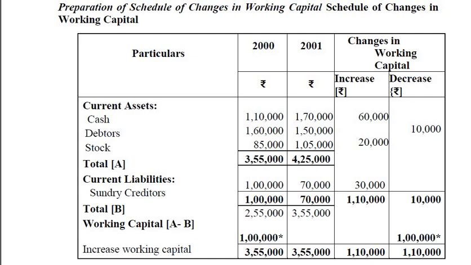In the last total amount column, increase in working capital: 2,55,000 plus 1 lakh, the balancing figure, that is 1,10,000 minus 10,000, gives 3,55,000. For 2001 it is 3,55,000 only. The total increased value is 1,10,000, and the total decreased amount column will be 10,000 plus 1 lakh, 1,10,000.